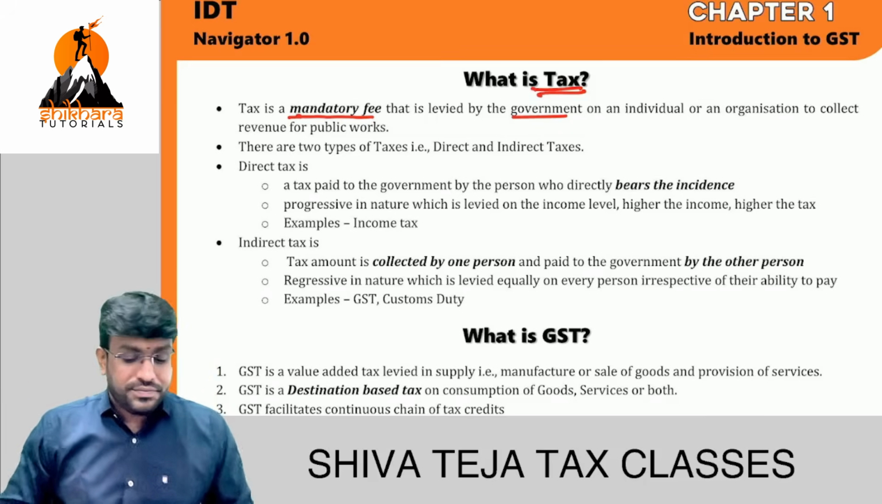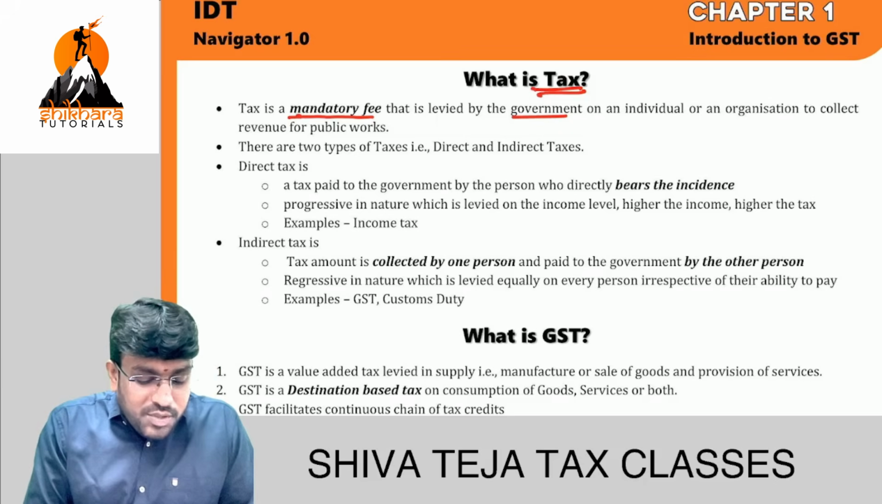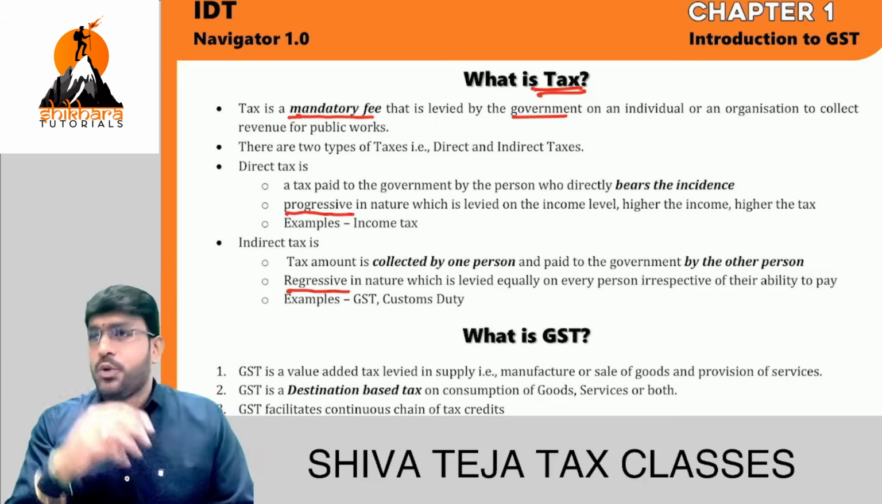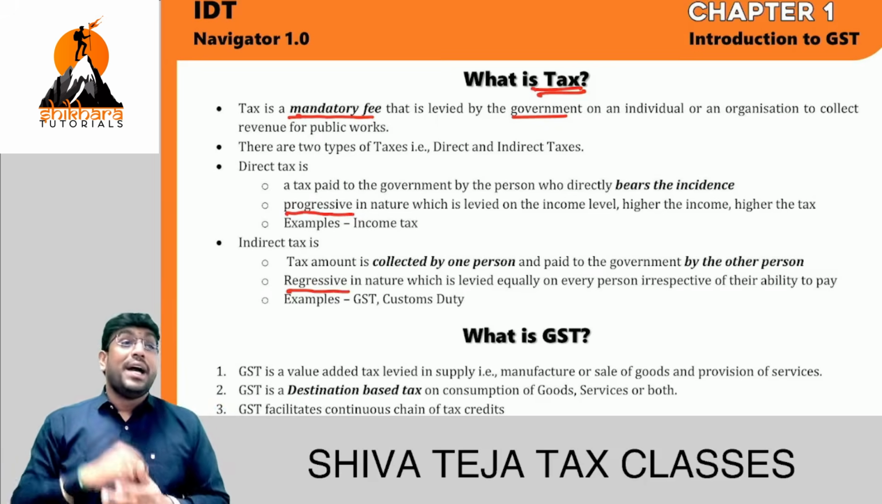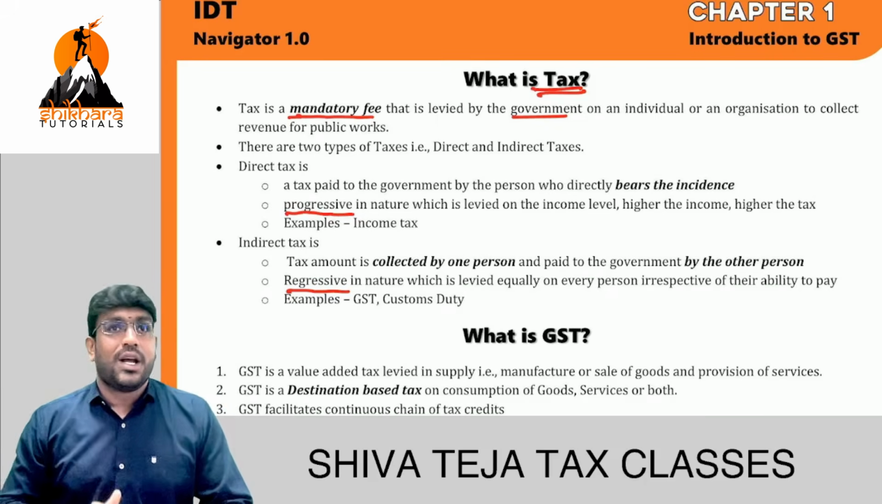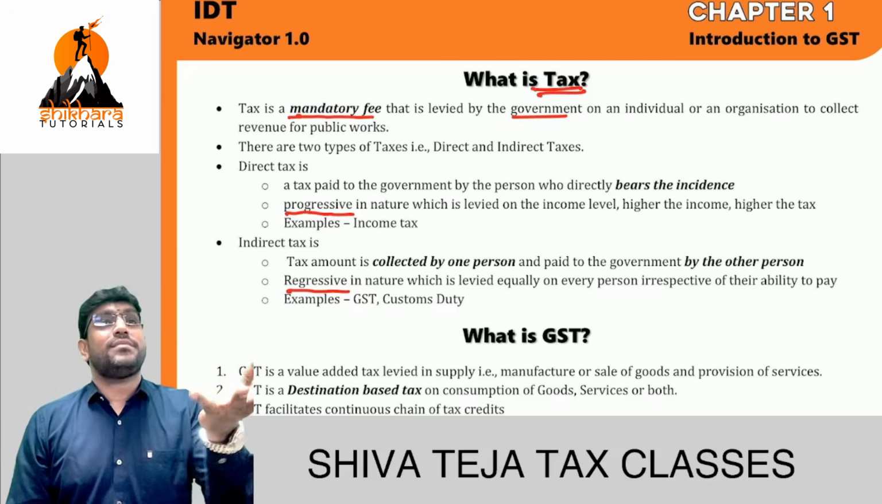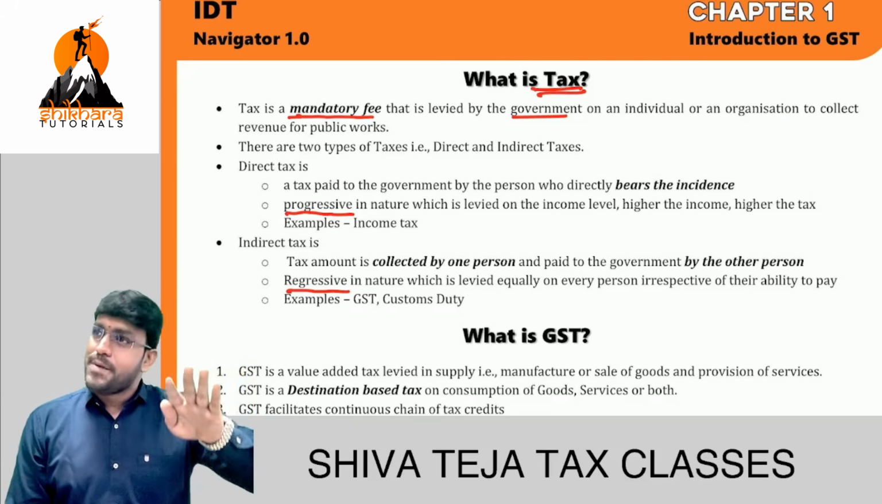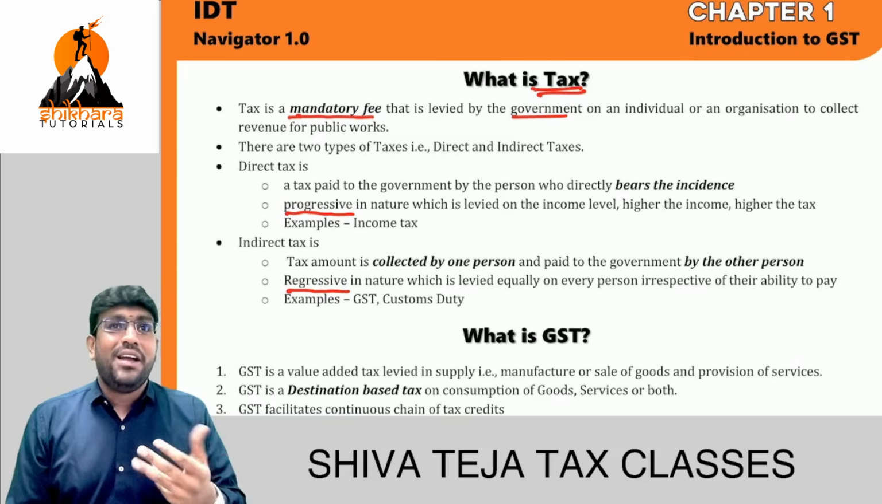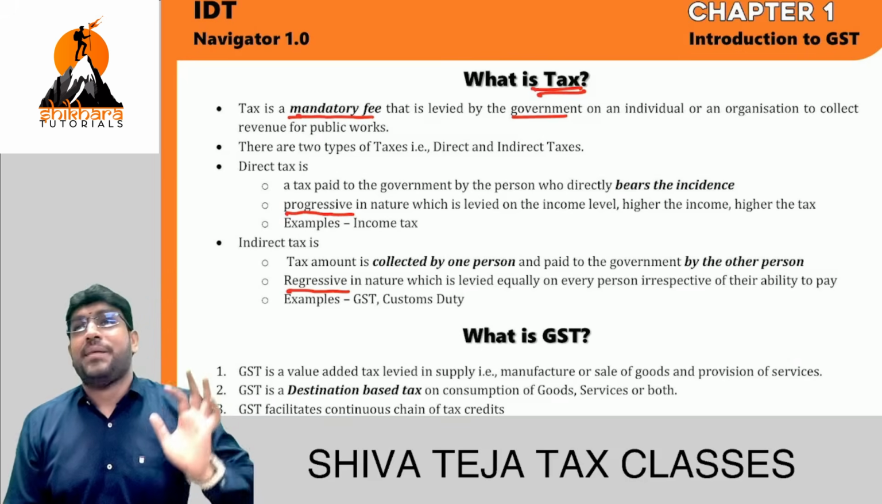Got it right? Now, did you hear this word called progressive and regressive? Important words. You should know this. We always say that direct taxes are progressive in nature. Higher the income, higher the tax. But indirect taxes are regressive in nature. That means whatever is your income, tax remains same.